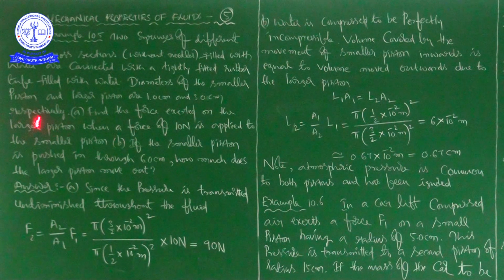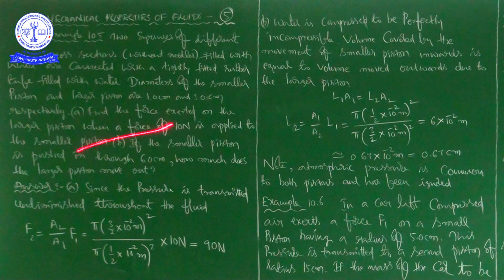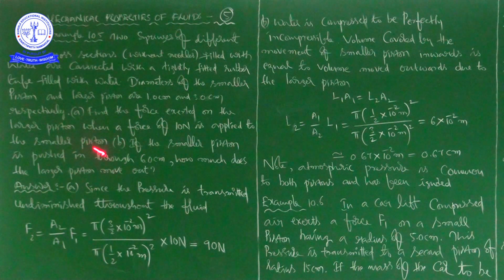Okay, right. Now, he is asking to find two things. A is find the force exerted on the larger piston when a force of 10 newtons is applied to the smaller piston.